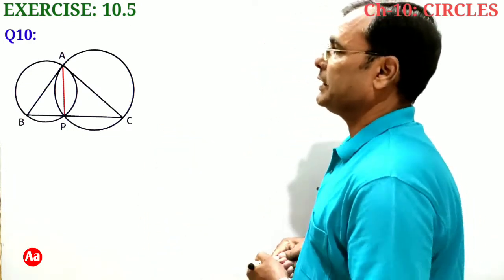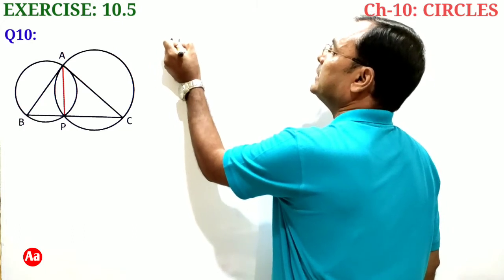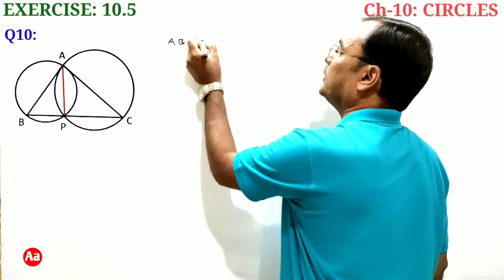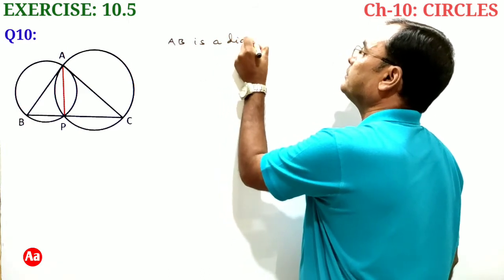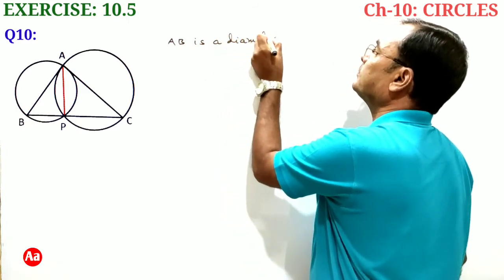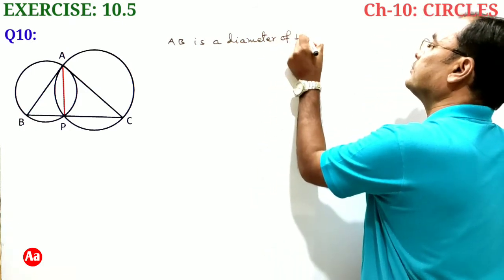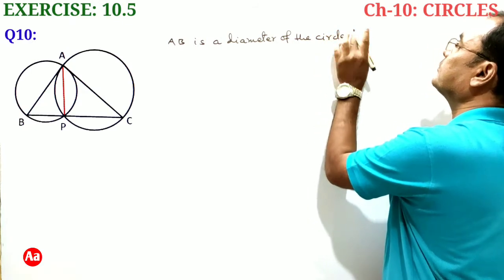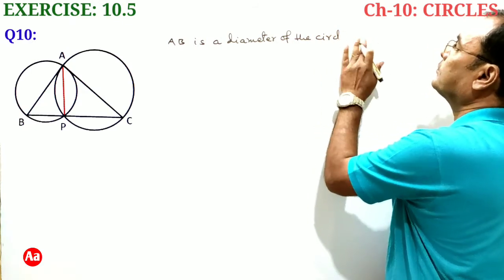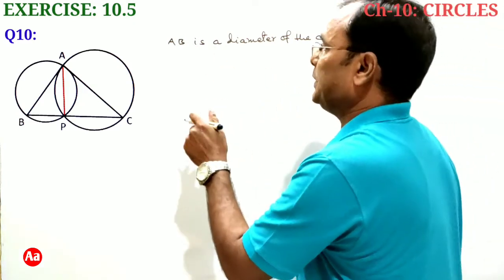AB is diameter of the first circle. AB is a diameter and we have joined AP.